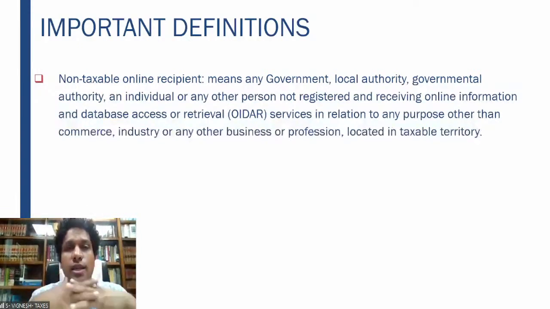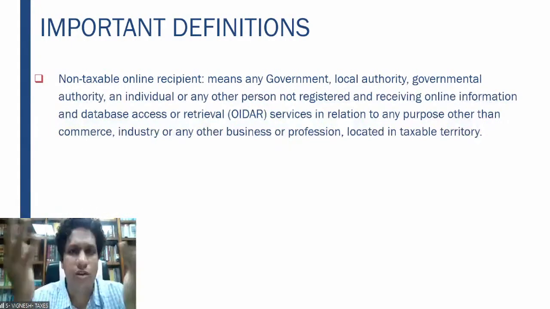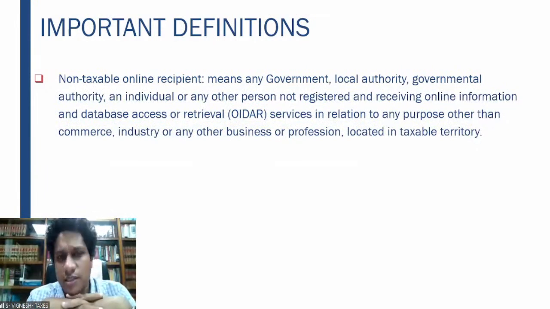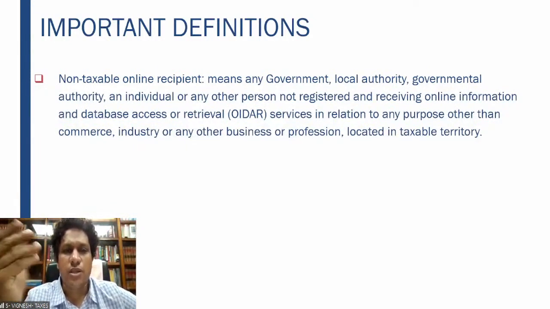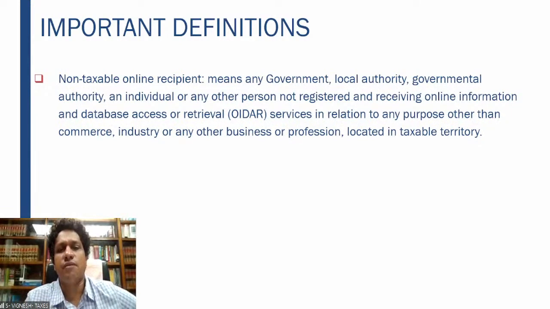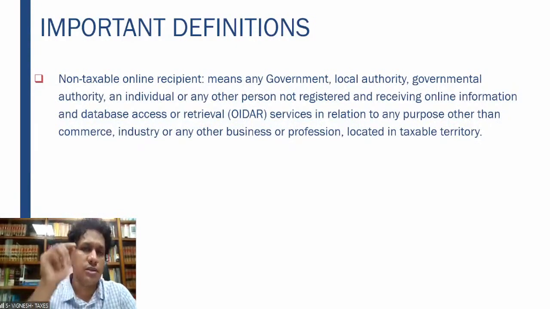So what is this OIDAR services? When I say OIDAR services, now, since the world has now become more small, so persons sitting somewhere in the US, persons sitting somewhere in the UK provide the services to the Indian citizens by way of cloud computing, by way of different softwares, etc. So therefore, a person who's sitting here can procure the service which is provided by a US or a UK entity. So that is what is your online information data access retrieval services. This point is important, because the taxability of OIDAR services is clearly given.